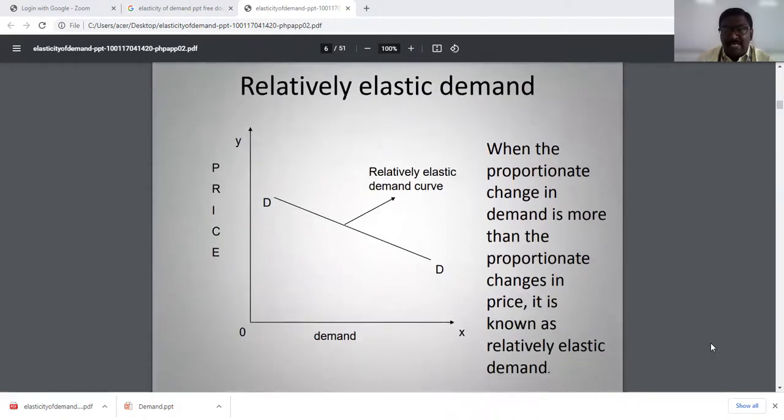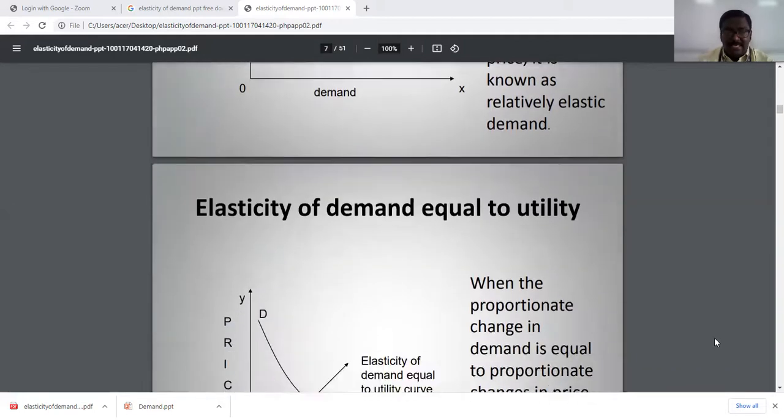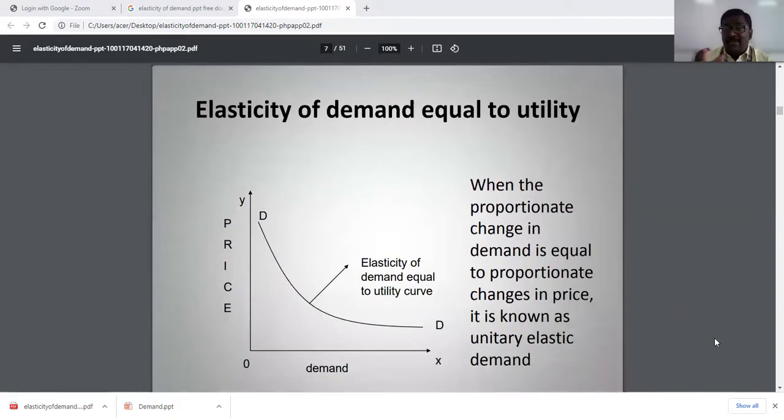What is relatively elastic demand? When there is a small or minor change in price, but relatively more change happens in demand. When the proportionate change in demand is more than the proportionate change in price, it is known as relatively elastic. See, a 1% change in price will lead to a 1.5% change in demand. So, relatively elastic demand.